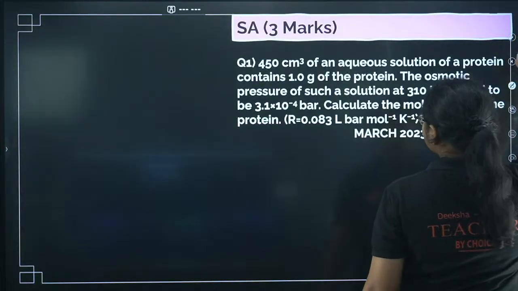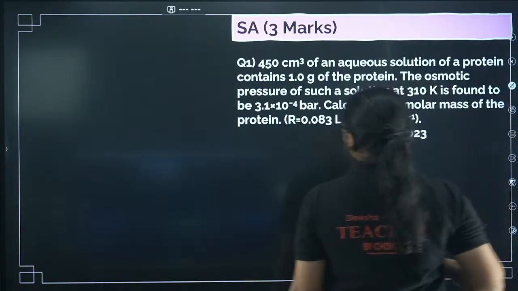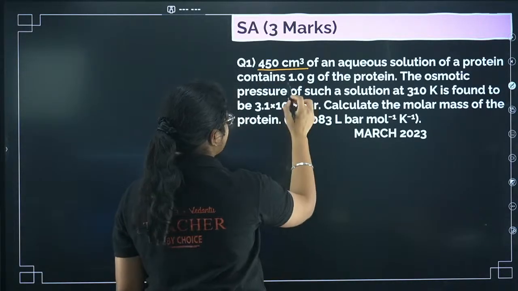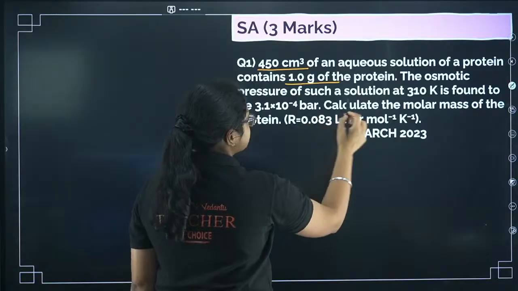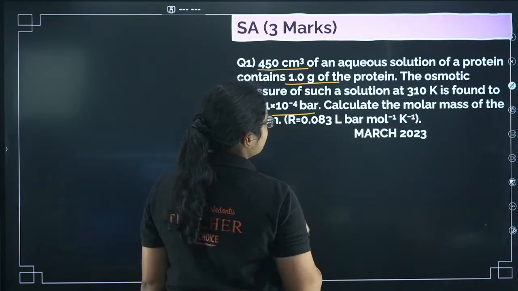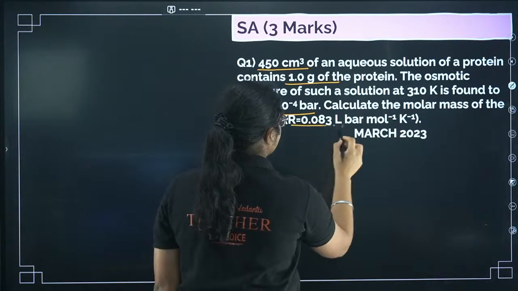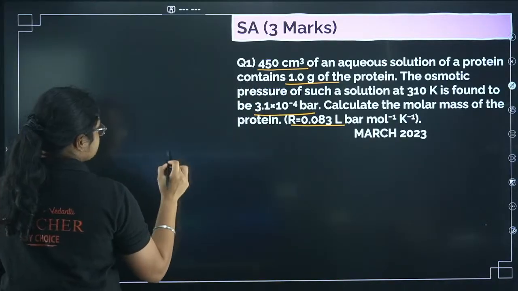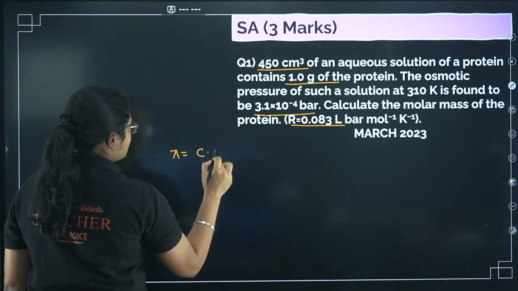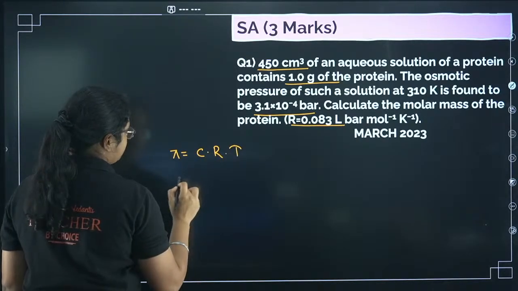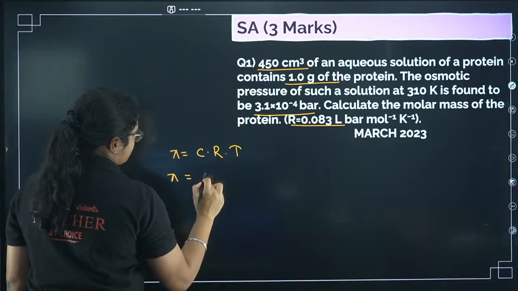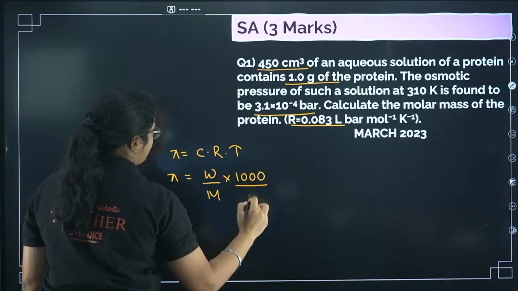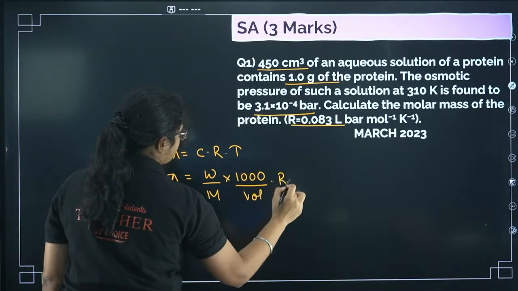Now we'll quickly discuss some of the numericals. Okay, so first of all, there's one question. 450 centimeter cube of an aqueous solution of a protein contains 1 gram of the protein. The osmotic pressure of such a solution is given to you. Calculate the molar mass of the protein. R value is given already. Okay, so now how to do? So you can see the formula is pi equals CRT, right? All of you can do this calculation and tell me. Pi I can also write as given mass by molar mass into 1000 by volume into R into T.